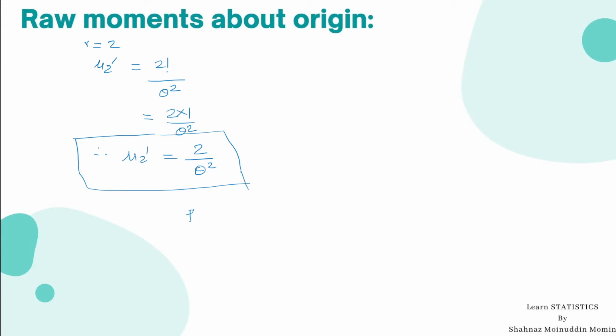Next put r equal to 3. We get mu3 dash is equal to 3 factorial divided by theta cube.